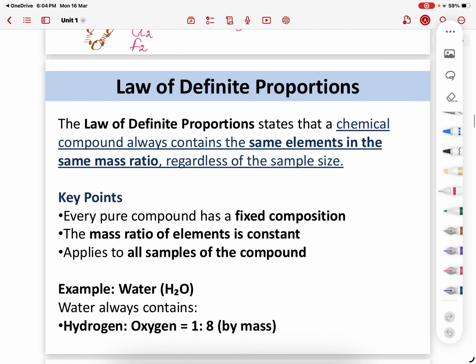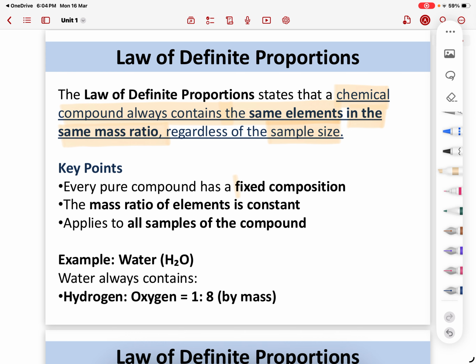Then comes law of definite proportion, very easy and simple. It states that a chemical compound always contains the same elements in the same mass ratio, regardless of the size of the sample. So there will be a fixed composition of elements in such compounds. The mass ratio of the elements is constant, all right, and it applies to all samples in a compound. So it is applicable to all the compounds.